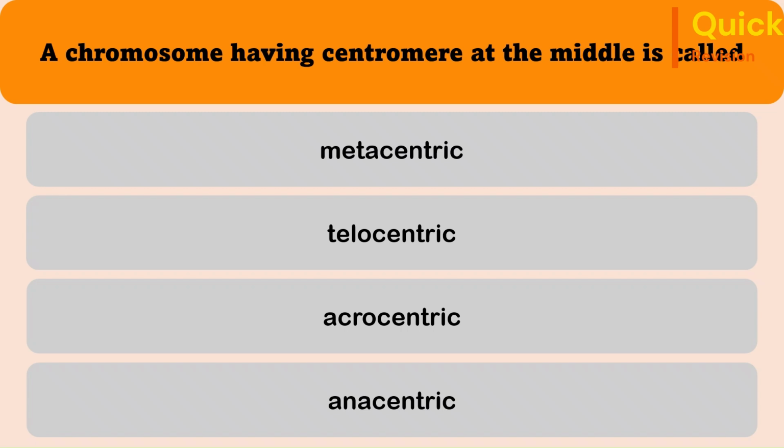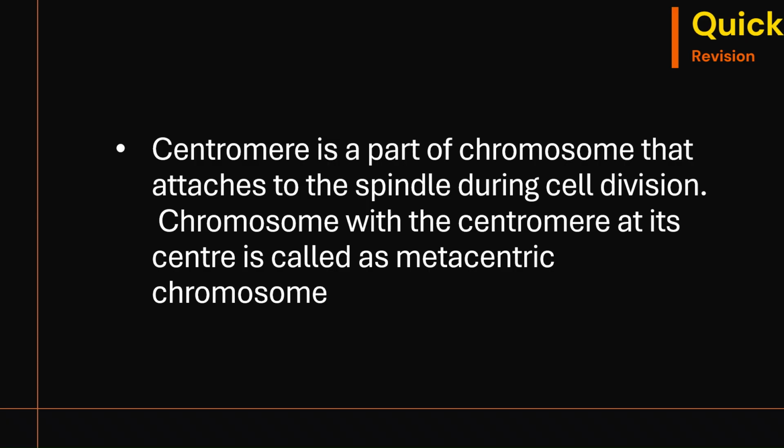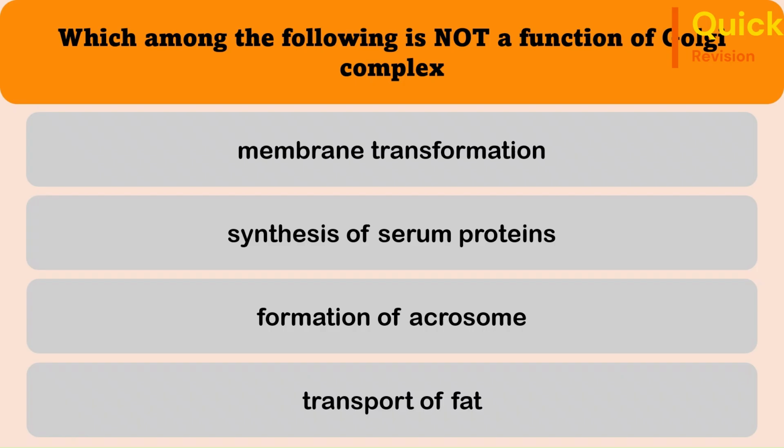22nd question. A chromosome having centromere at the middle is called metacentric, telocentric, acrocentric, anacentric? The correct answer is metacentric. A centromere is a part of chromosome that attaches to the spindle fibers during cell division. So chromosome with the centromere at its center is called metacentric chromosome.